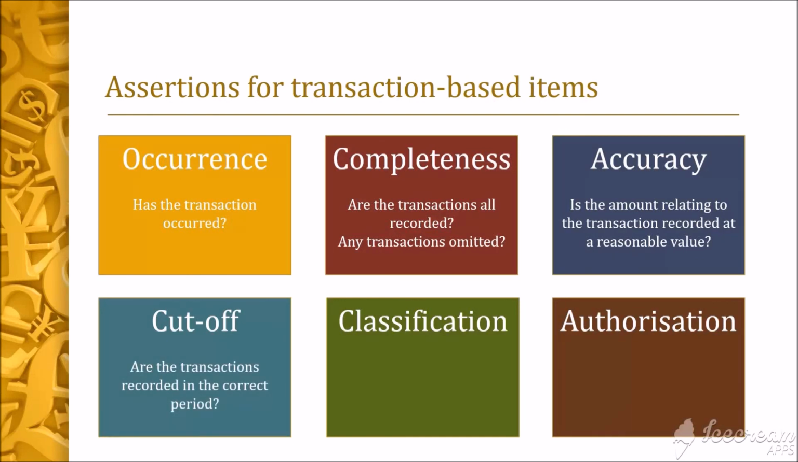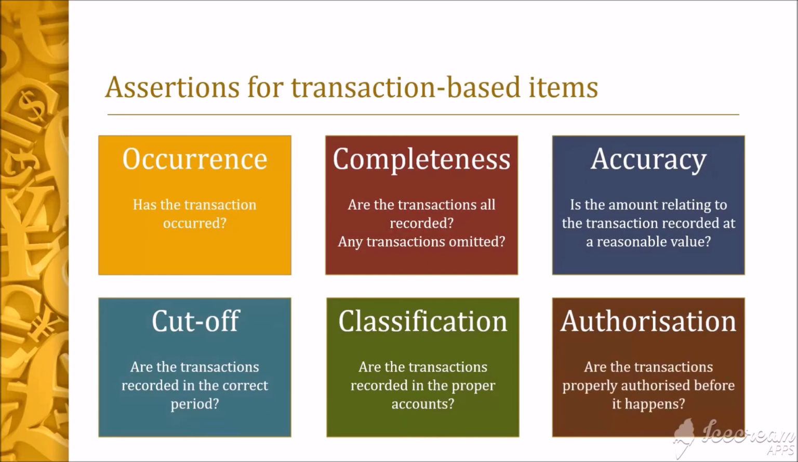When an entity makes a sale, this should be recorded as sales in the income statement, and when the entity receives cash from the customer, this should be recorded as cash received from customers under the cash flow statement. Such transactions must be recorded and classified correctly. Authorization focuses more on internal controls. Before a transaction occurs, it should be properly authorized according to the internal controls. A good authorization process will minimize the risk of misstatements and even fraud.